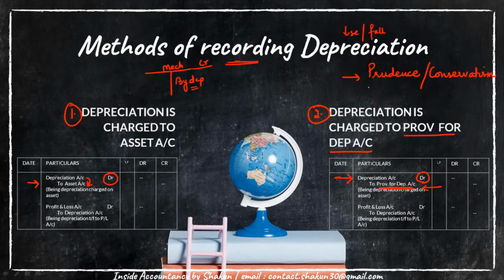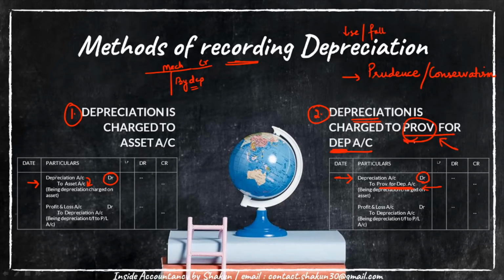So on that logic, since the business knows that depreciation is a loss which the business is going to suffer in the future, the business should start making provision, should start keeping money aside for the same. So what is provision for depreciation? Provision means when we are taking certain money out of our profits and keeping it aside. So provision for depreciation means that we know depreciation is going to occur in future. So every year some part of our profit we are going to separately keep under this particular head, that is provision for depreciation.